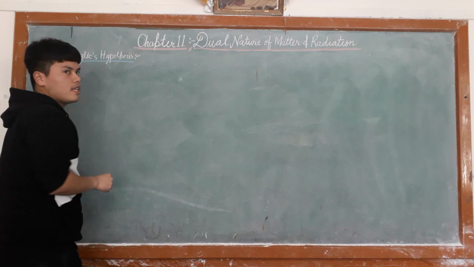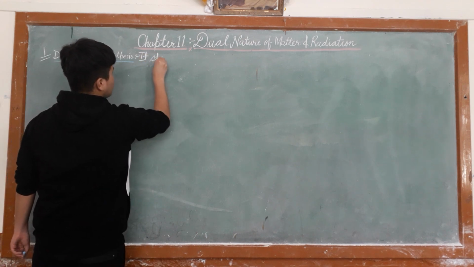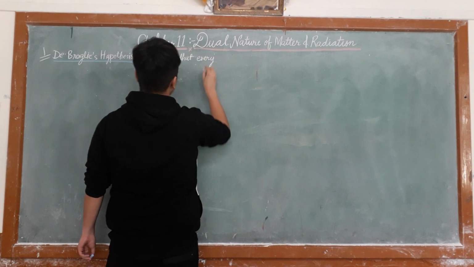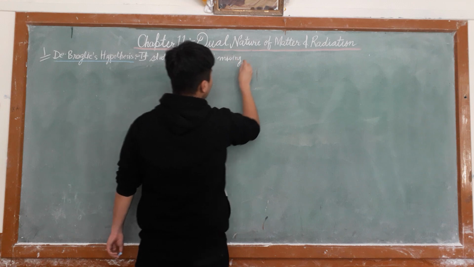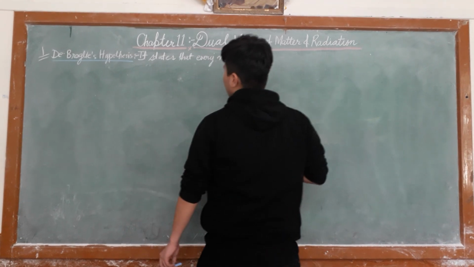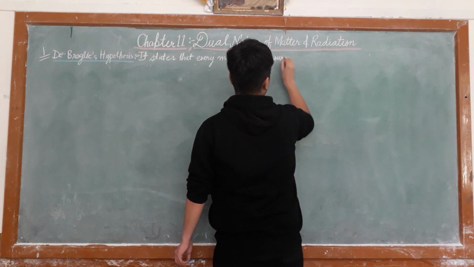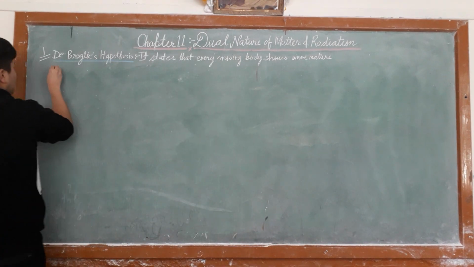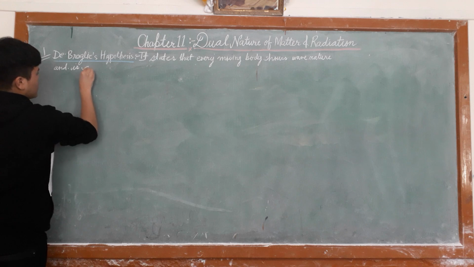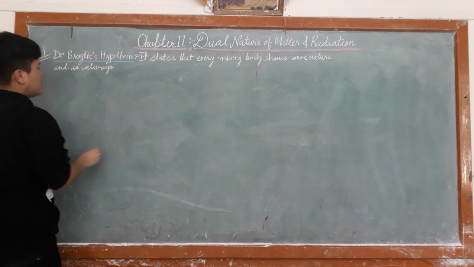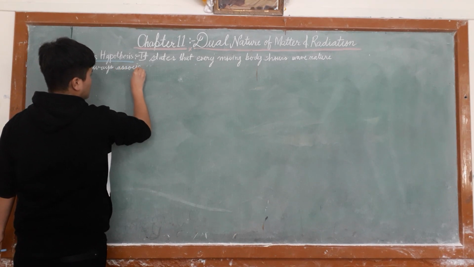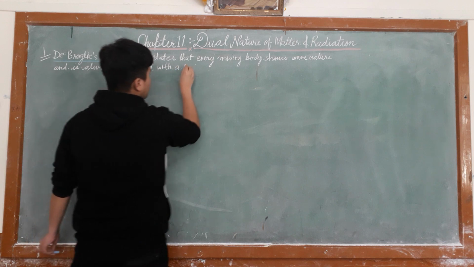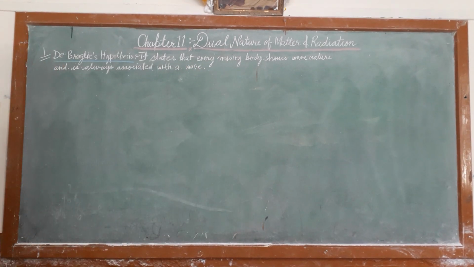De Broglie's hypothesis states that every moving object or body shows wave nature and is always associated with a wave.